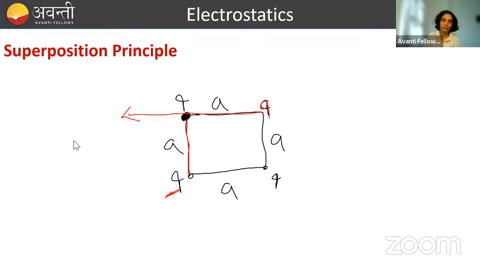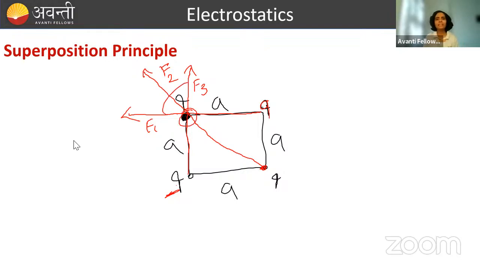So in this direction. This charge will also apply force on this Q. In which direction? It will also repel. So in this direction. And क्योंकि direction of force will be along the line joining two charges ना, and this Q charge will also apply force on this, and its direction of force will be in this direction, है ना? So this is F1, this is F2, this is F3. So total force acting on this Q charge will be what? Sum of these three. We can easily add these three if we know vectors, है ना? But superposition principle is nothing but this. Okay? I hope it is clear.